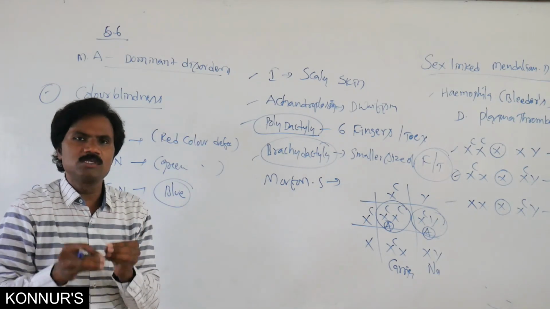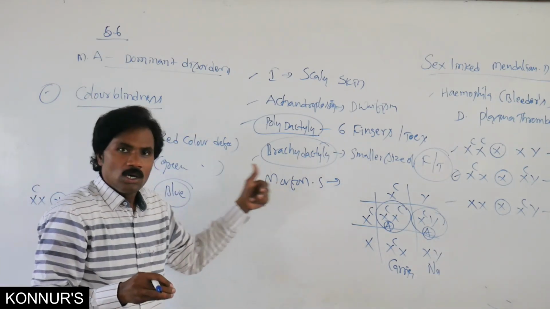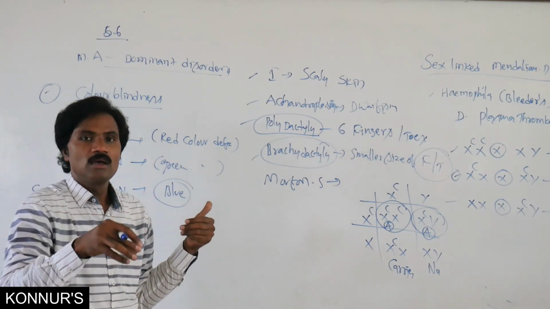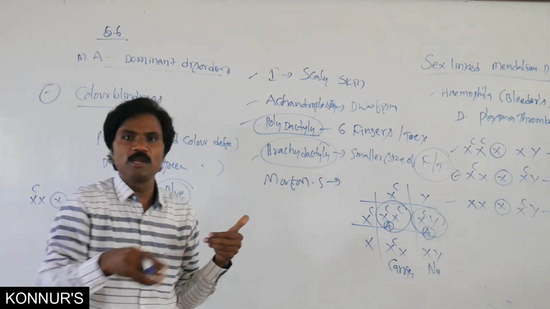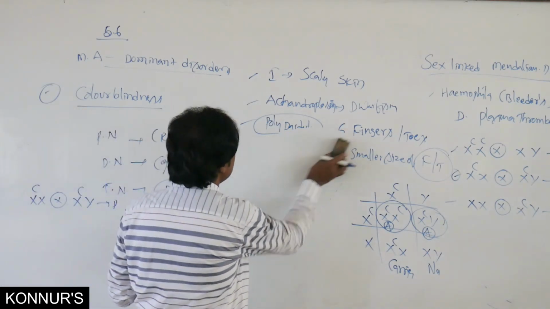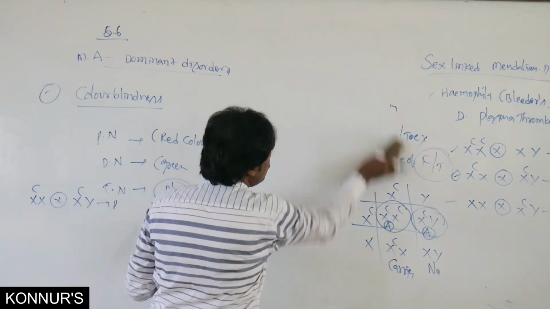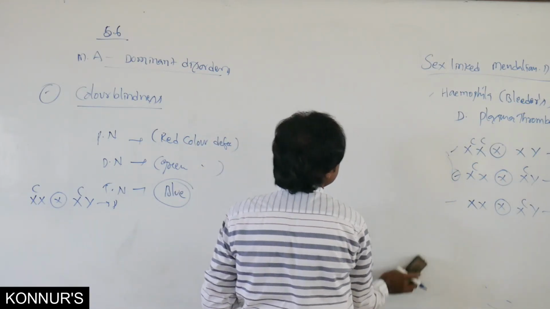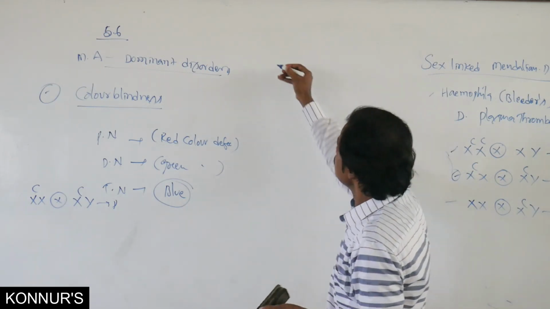Like that, whatever the possibility, similarly you observe and identify the ratio and the percentage chance of affecting their offspring in that particular generation in color blindness. Then along with color blindness, it is also present in sex-linked inheritance.